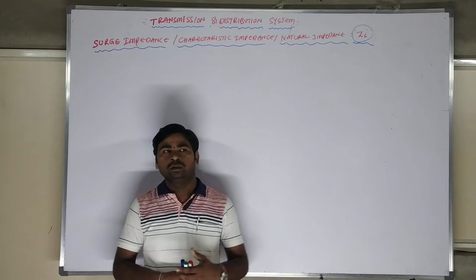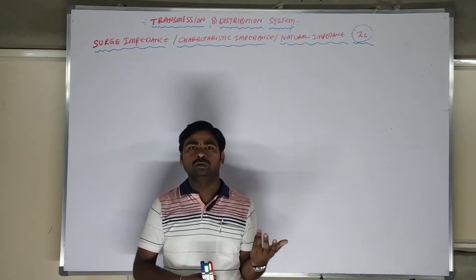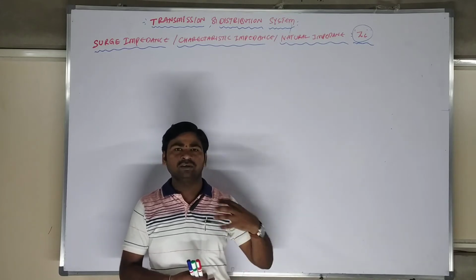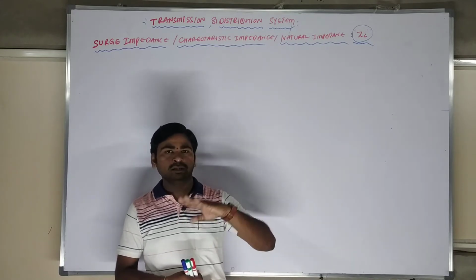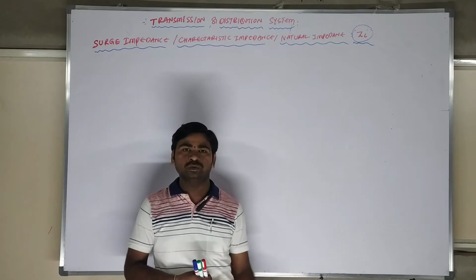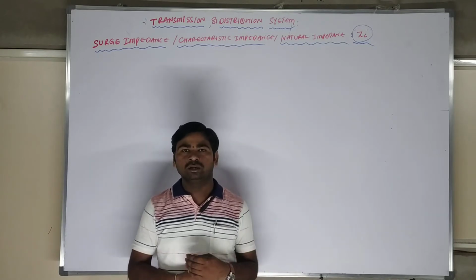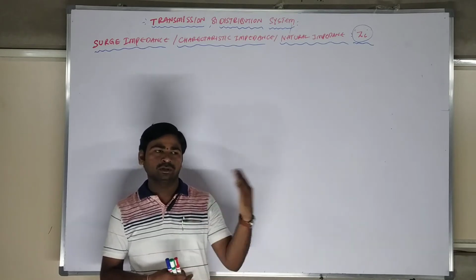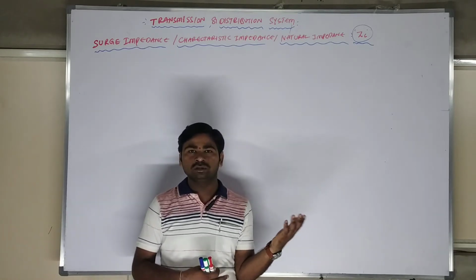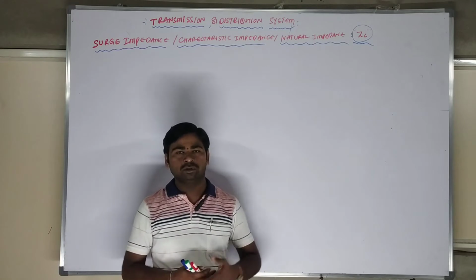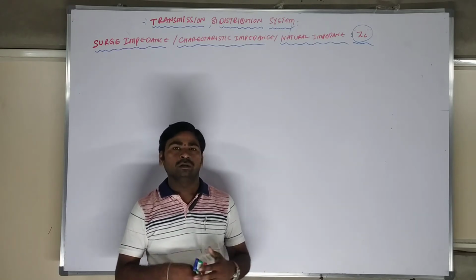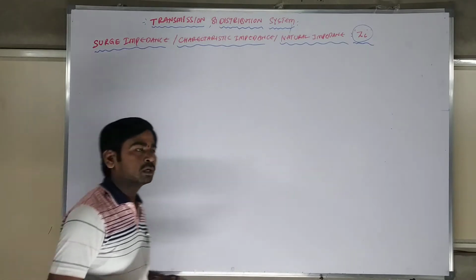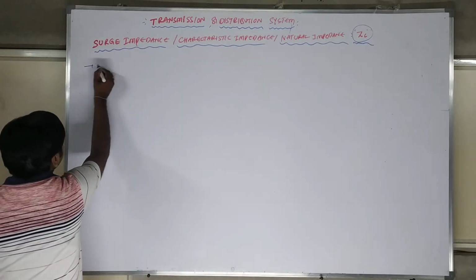What is understood by surge impedance or characteristic impedance is this: in transmission lines, the lines which are subjected to a surge stress, transient voltages or traveling waves, whenever our lines are subjected to different, suddenly changing loads, voltage fluctuations come into the picture. That is called surges. Surges are transient situations. How much impedance is offered to the transmission line? That impedance is called the surge impedance.